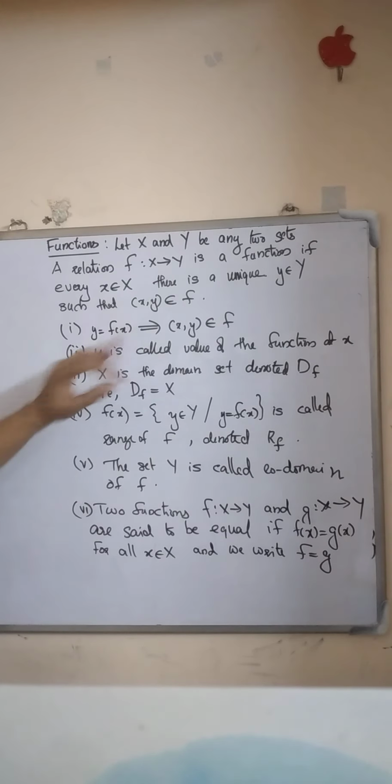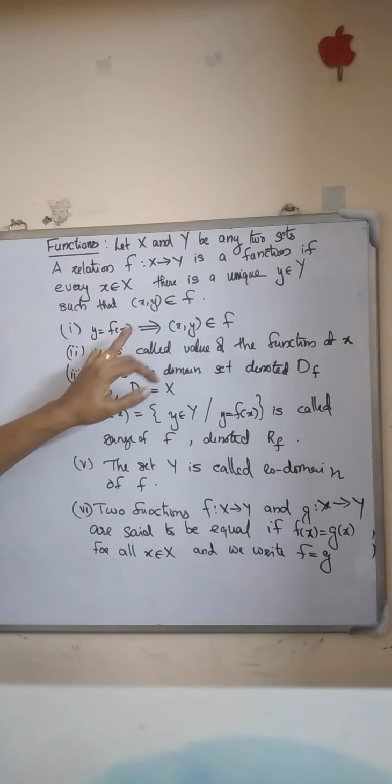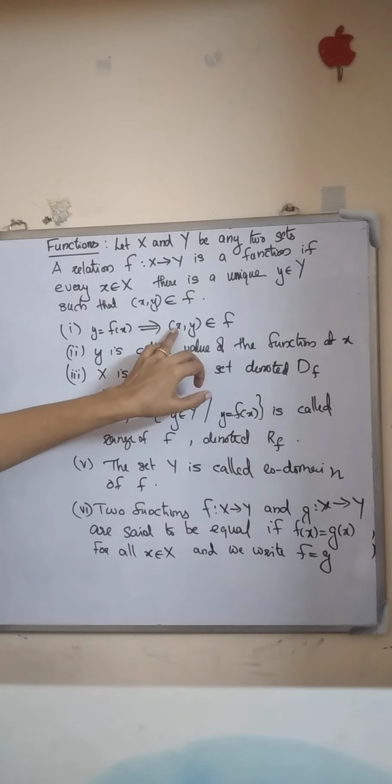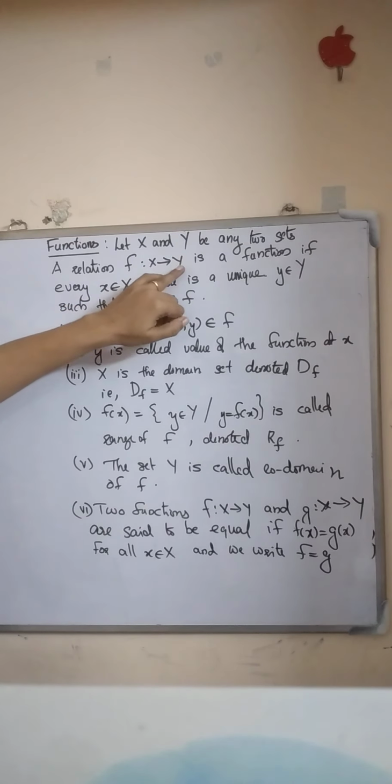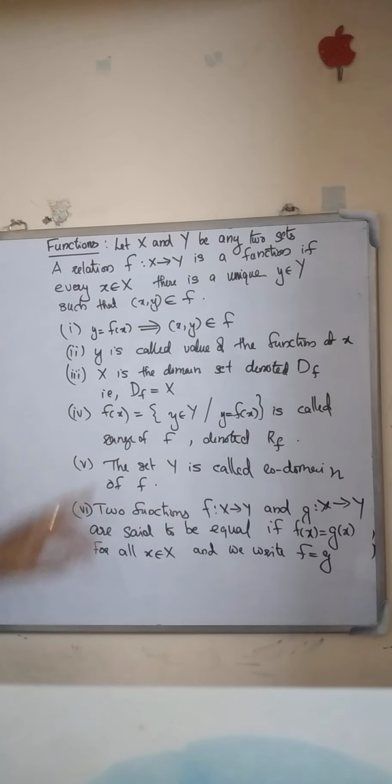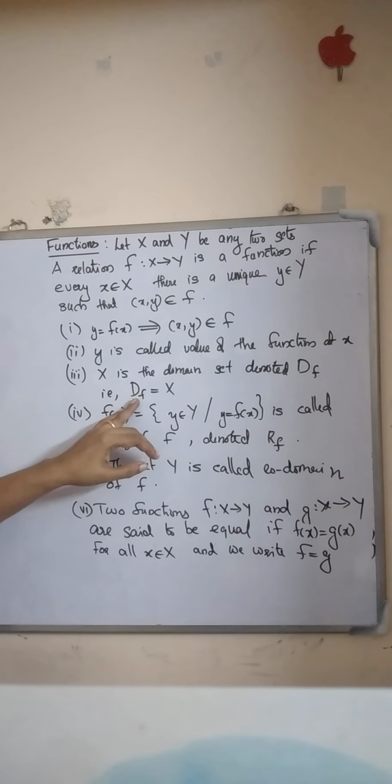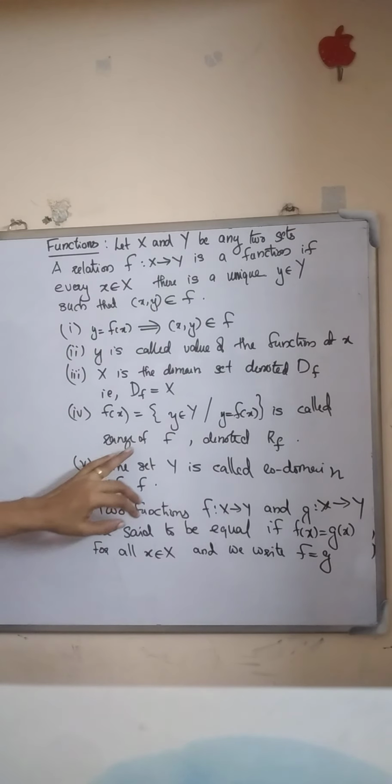Also, y equal to f of x. We define y as y equal to f of x. If the ordered pair (x, y) is an element of the function f, then y is equal to f of x. Also, y is called the value of the function at x. And x is the domain set, y is the codomain set. The domain set is represented as D(f). And the image set is called the range of f.